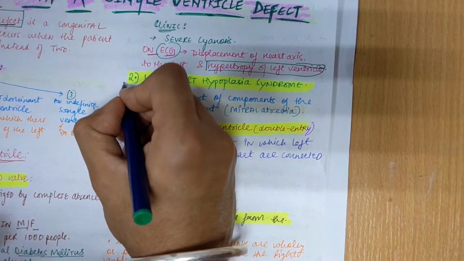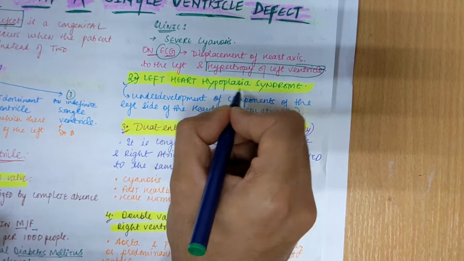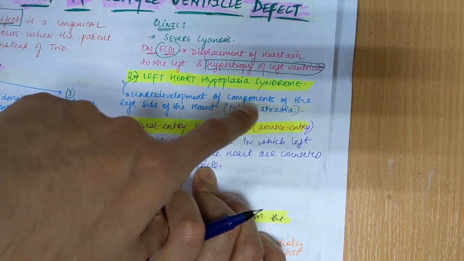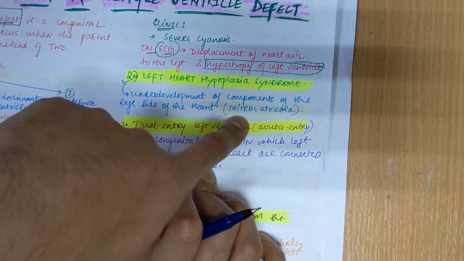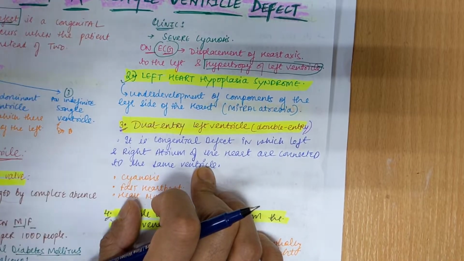Now the second type of single ventricle defect is the left heart hypoplasia syndrome. Hypoplasia means a decrease in number of cells, and this is underdevelopment of the components of the left side of the heart, and it is also called mitral atresia. That was tricuspid atresia, and this is mitral atresia.